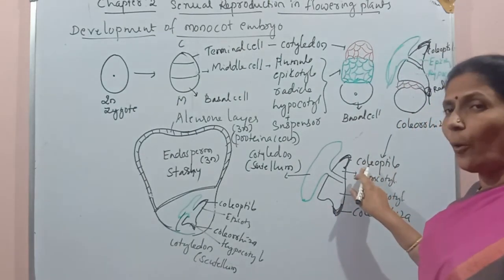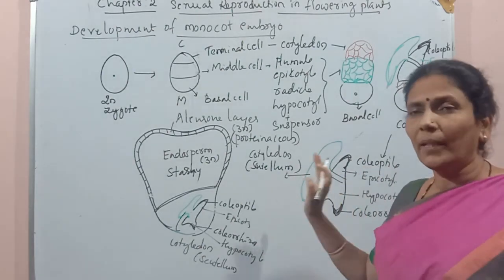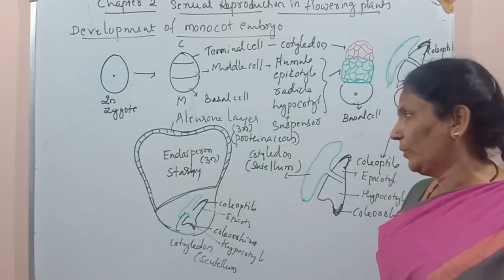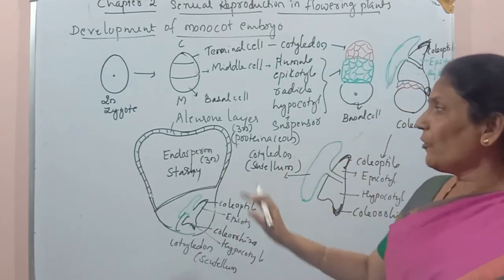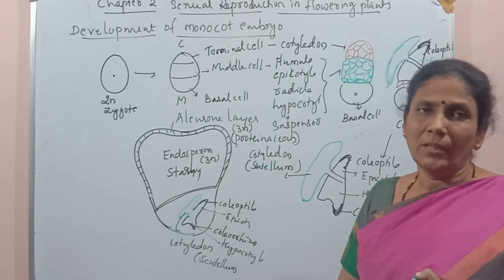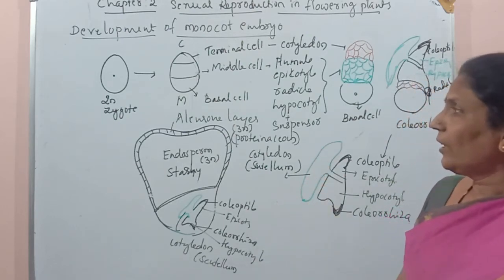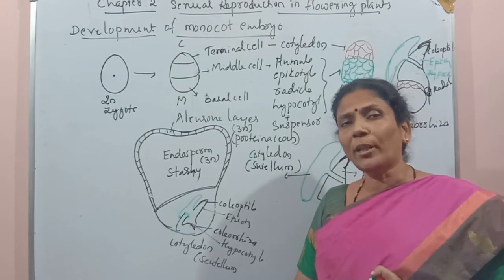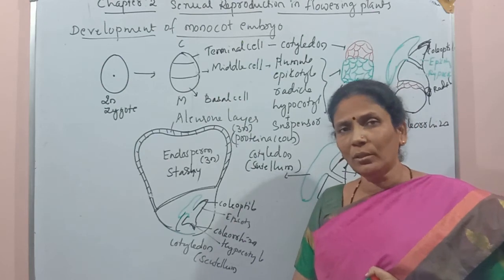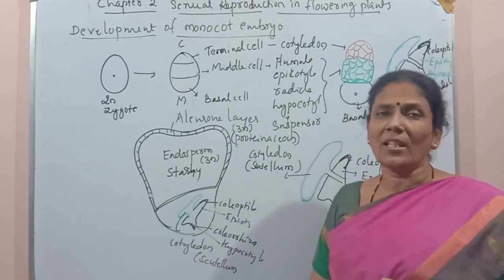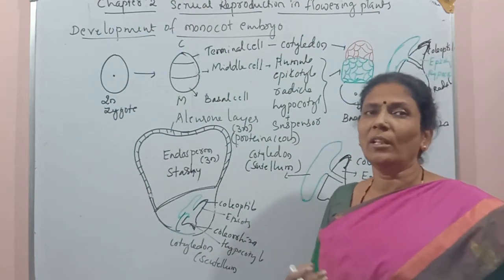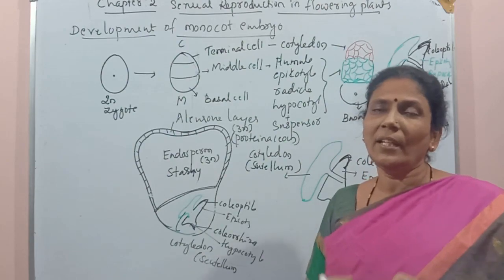And we can also see the coleoptile and coleorhiza in monocot, but these two parts were not in the dicot embryo. We also see the aleurone layer here, but the aleurone layer was not in the dicot embryo. So these are some of the differences between the dicot embryo development and monocot embryo development. So here I am going to conclude the development of embryo. In the next class we will discuss the seed structure, advantages, all those things. Thank you.